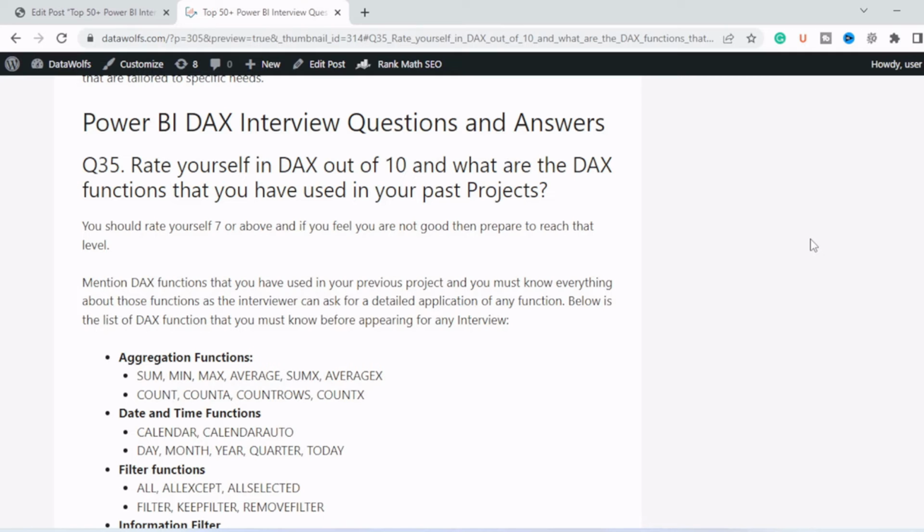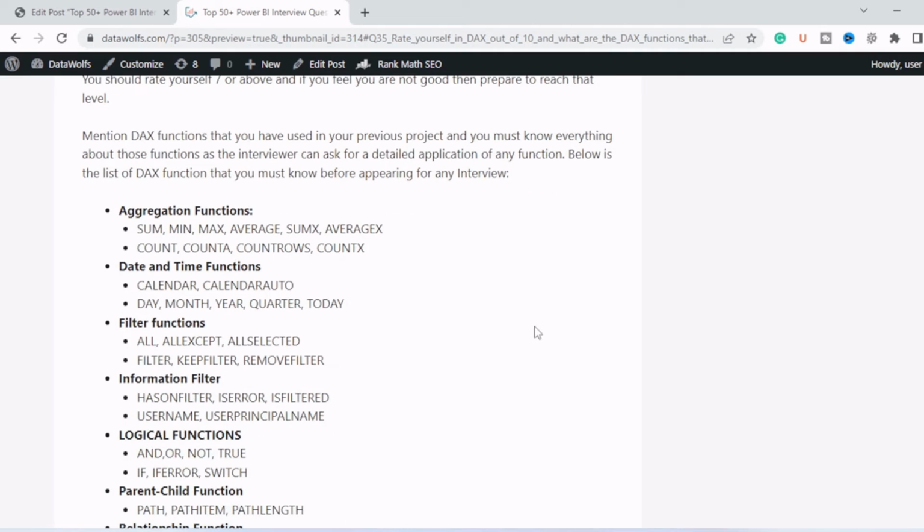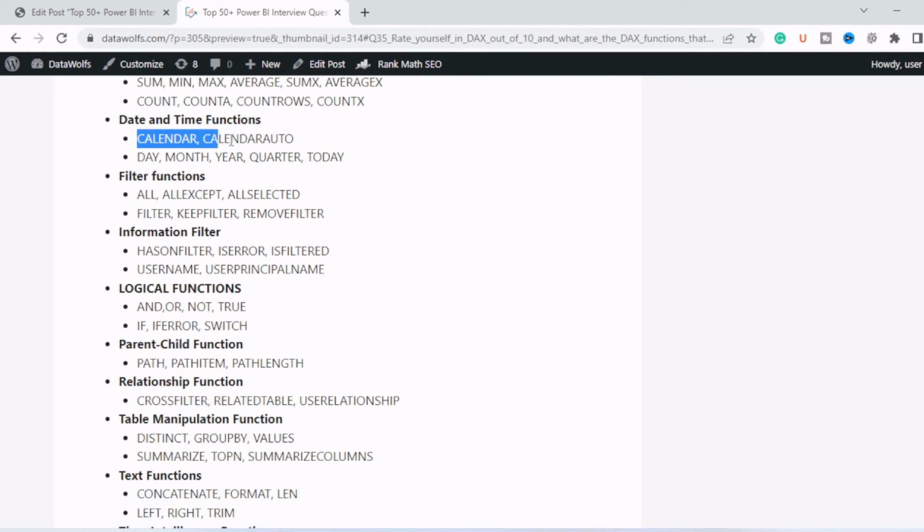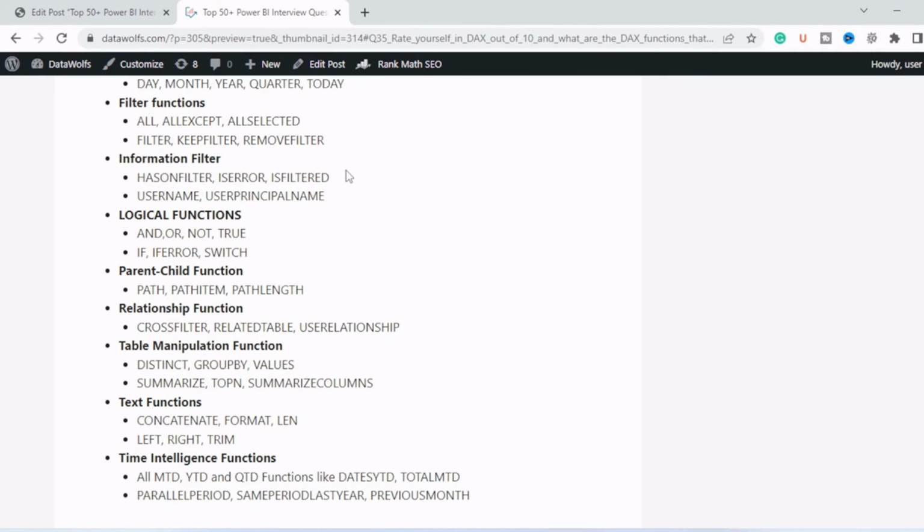And below is the list of DAX functions that you must know before appearing for any interview. So these are the important DAX functions. For aggregation functions, we have SUMX, AVERAGE, COUNTROWS. In date and time functions, CALENDAR and CALENDARAUTO are important functions which are used to create a date table. Then in filter, we have ALL, ALLEXCEPT, ALLSELECTED. The interviewer will ask the difference between all these three and what the applications of these three functions are.